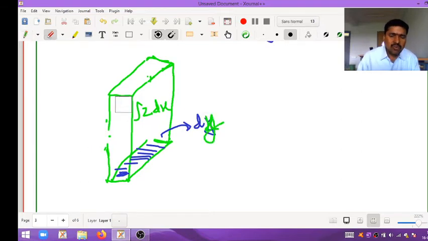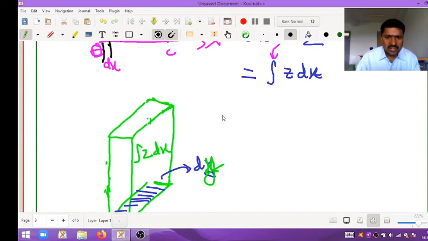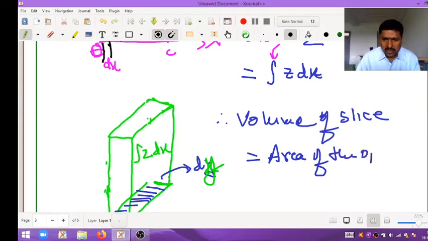See here now, the volume of this slice. Therefore, the volume of this piece or slice, one slice, is nothing but the area of this plane OABC into the width or height.